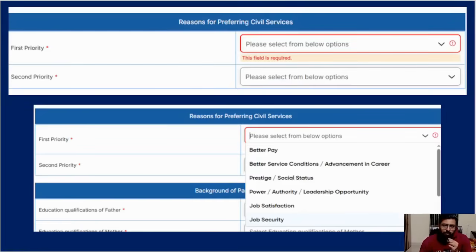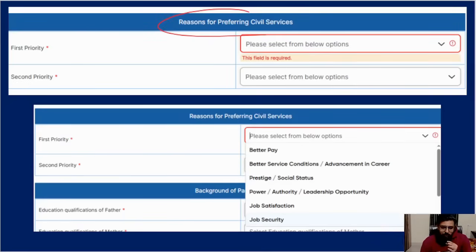If you are a fresher, you have never given any exam before, and you are not claiming any relaxation, then it's very easy to fill. But otherwise it's a headache, very lengthy. Now, reason for choosing civil service. This is what we ask you when you come to ask for any PDF. I ask you why you are trying to become an IAS. But here UPSC itself is asking you, which ideally they should ask in the interview.